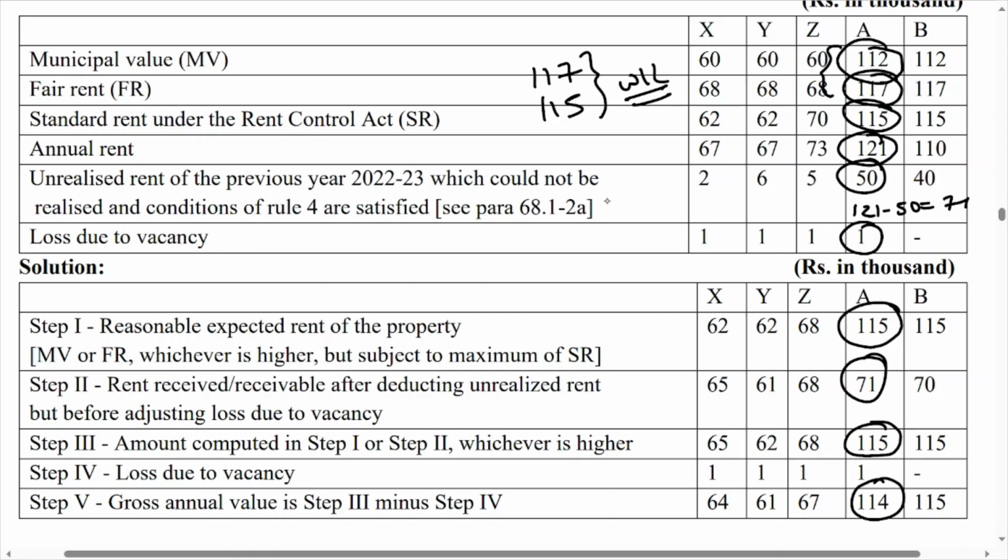This way you can solve all the situations. What is the change? Just loss due to vacancy was not given in the previous sum, and in this sum loss due to vacancy is given. So that amount is deducted. If it is not given, then whatever is the step 3 answer will become your final answer.